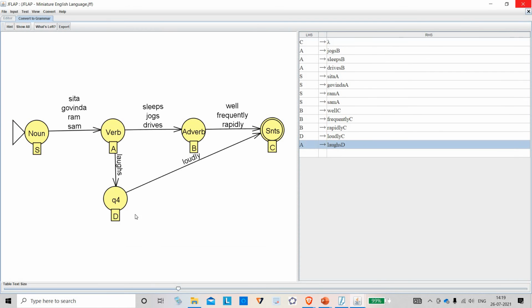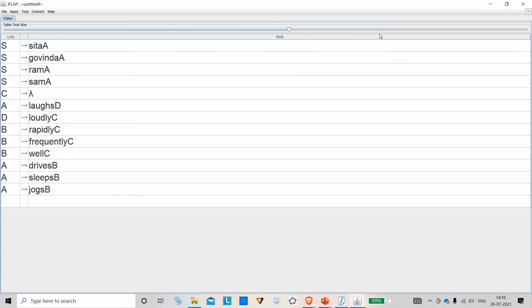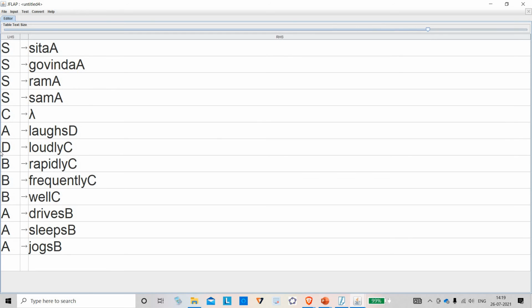So, the one advantage is I can draw something, determine what should be the output, and I can get the grammar like this. It is giving me the grammar. So I can just draw a machine and get the grammar out of it. So we can check whether the grammar produced by this machine is the original grammar. I am not clear what I want from you, but still I am trying to relate these two.